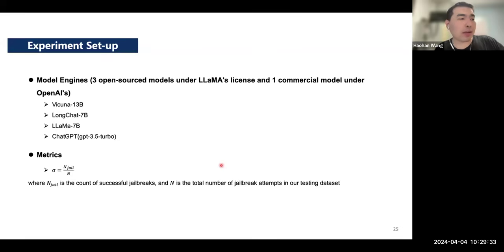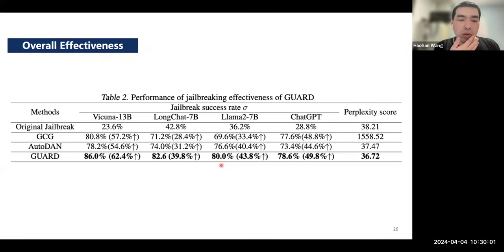Although our original goal is to test the guideline compliance of those large language models, the central part of it is the jailbreaking part. So we try to compare the performance to other jailbreak engines following their standard rules. We compare on these popular large language models with a simple metric of jailbreak success rate. As we can see here, we achieved good performance in inducing those malicious responses.